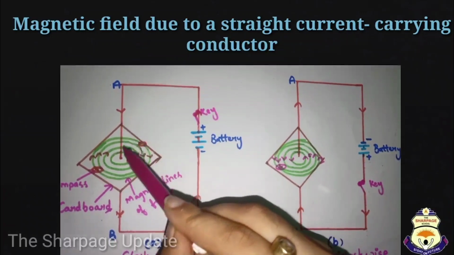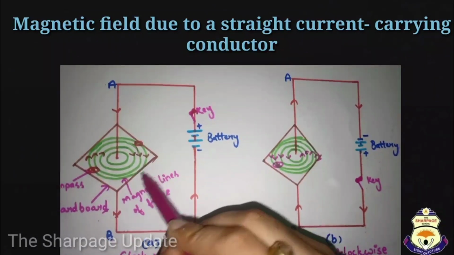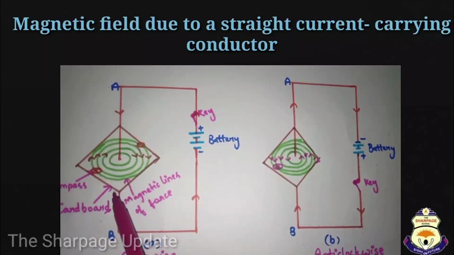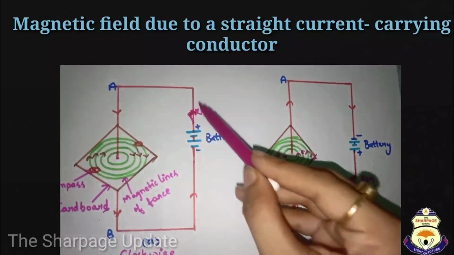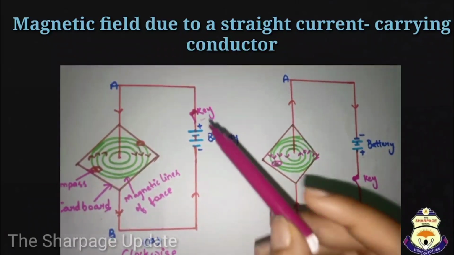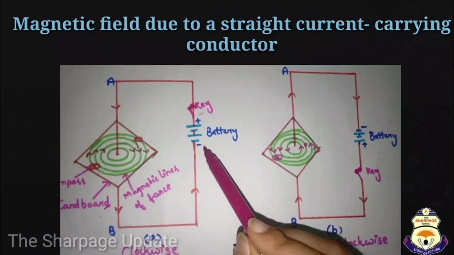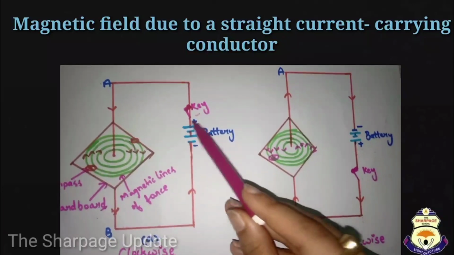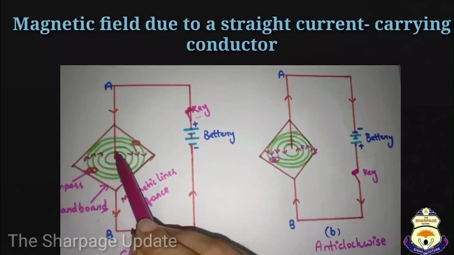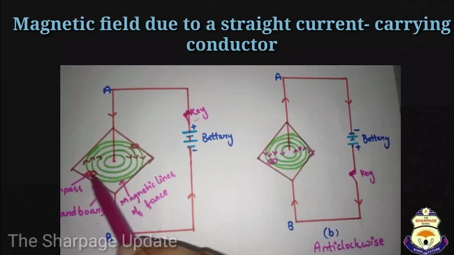To understand this, let's perform an experiment. Students, pass a vertical copper wire, that is AB, through a horizontal cardboard sheet. Now, connect this wire to a battery through a key and pass the current by closing the key. Now, map the magnetic field around the wire on the cardboard using a compass.